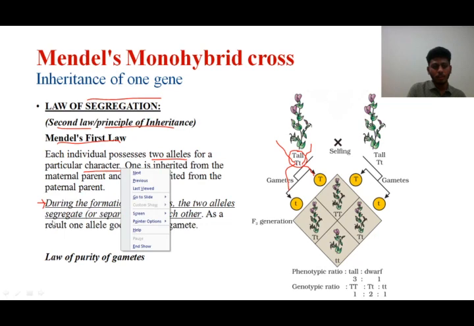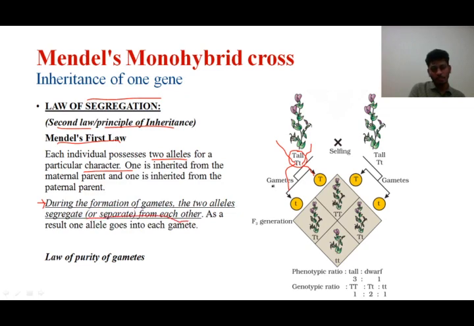During the formation of the gametes, the two alleles segregate or separate from each other. Look here, the yellow ones are the gametes. In this yellow only capital T came, and in this only the small t came. So the alleles get separated from each other. As a result, one allele goes to each gamete. Since this maintains the purity of the gametes, this is also called the law of purity of gametes.